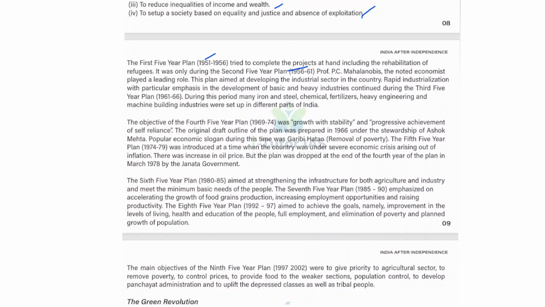This plan aimed at developing the industrial sector in the country, and rapid industrialization with particular emphasis on the development of basic and heavy industries continued during the third 5 year plan, that is 1961 to 66. And during this period, many iron and steel, chemical, fertilizer, heavy engineering, and machine building industries were set up in different parts of India. So that is the third 5 year plan.